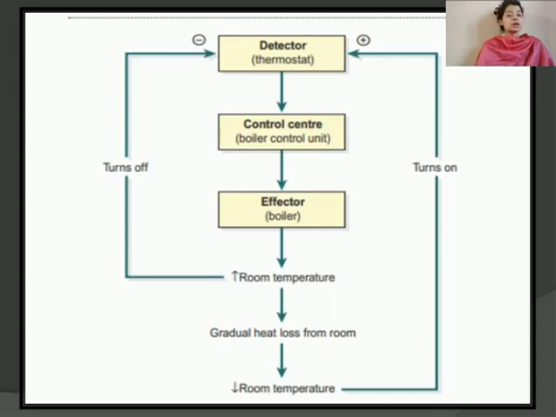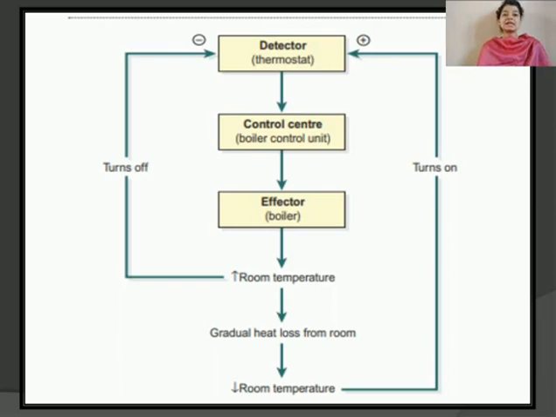Here, the thermostat is connected to the boiler, the control unit or control center, which controls the boiler effector. The thermostat constantly compares the information from the detector with the preset temperature. When it detects that the room temperature is low, it switches the boiler on, which increases the room temperature.